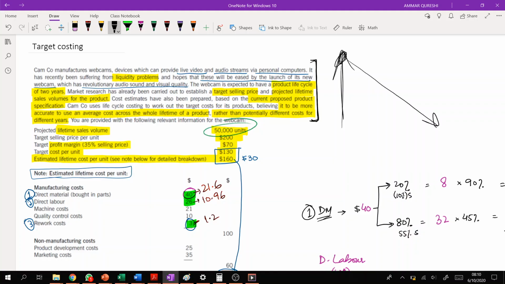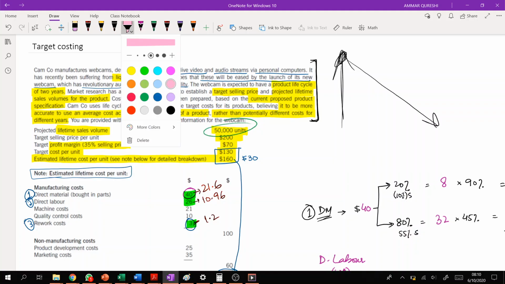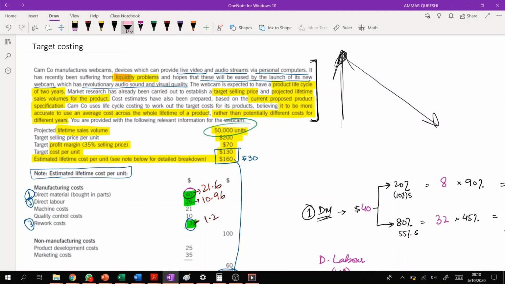Now, see, it's simple. Let me try to highlight a few points. The company is having liquidity problems. Liquidity problem means the company is having cash flow problems. Okay, fine, let's not start with the liquidity problem. Let's start with the product-related thing. This product is going to create revolutionary audio, sound, and visual qualities, right?